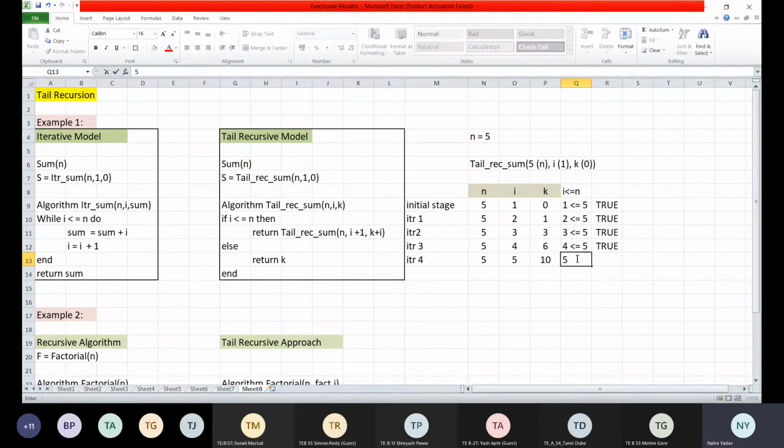Now is my 5 less than or equal to 5? Is my I less than or equal to 5? Yes.